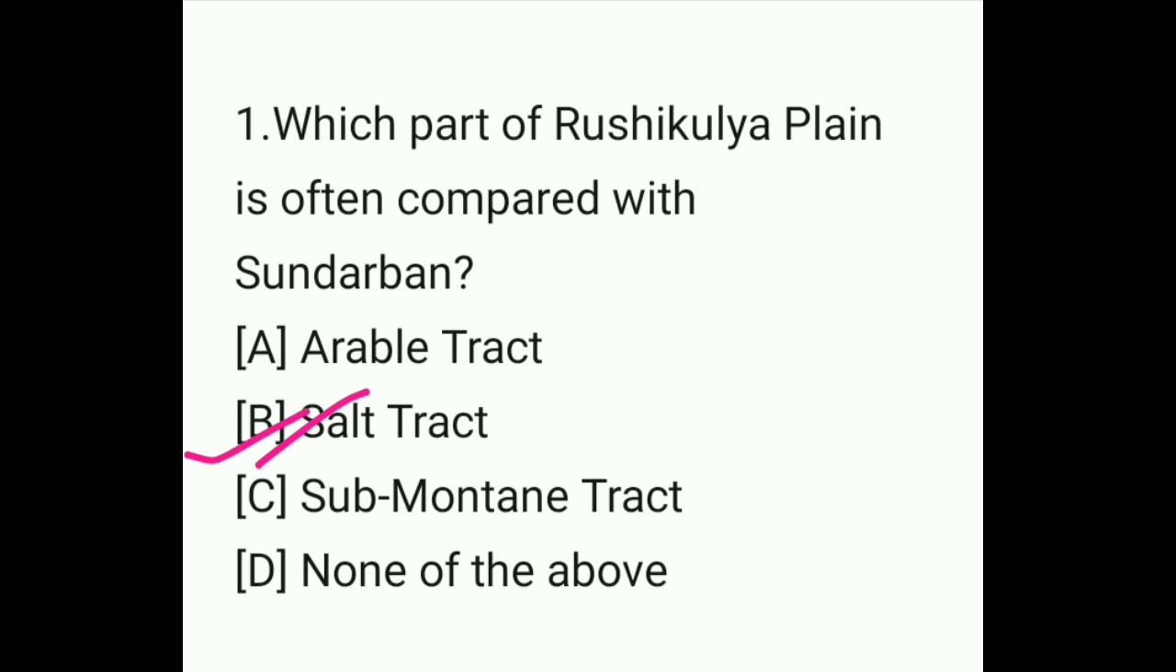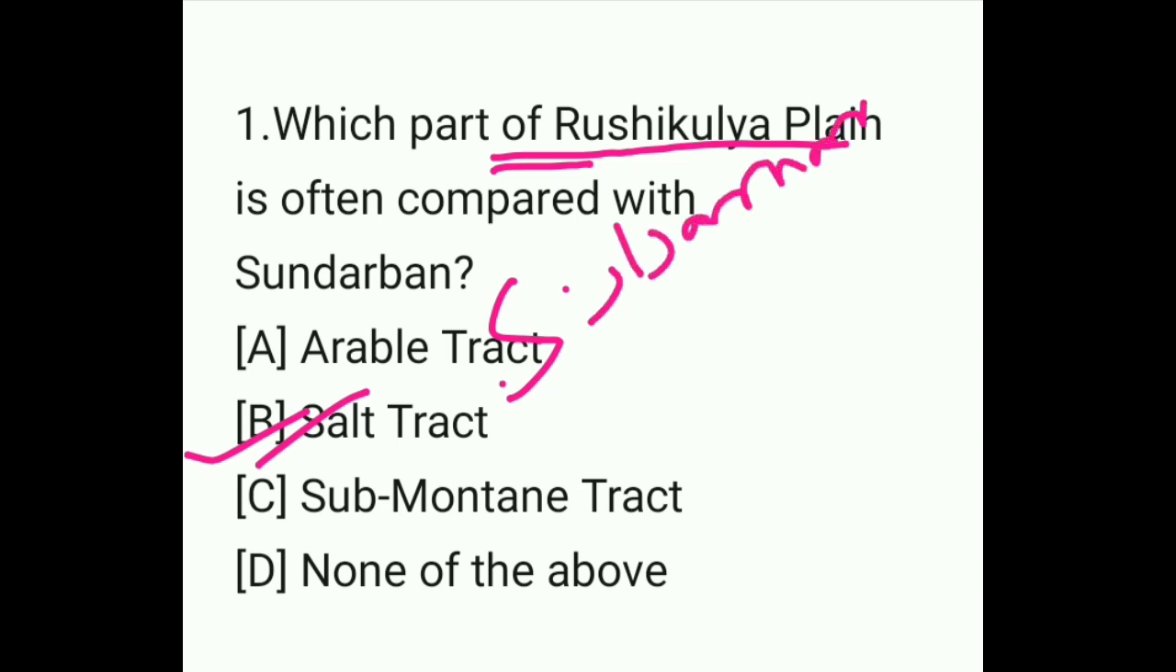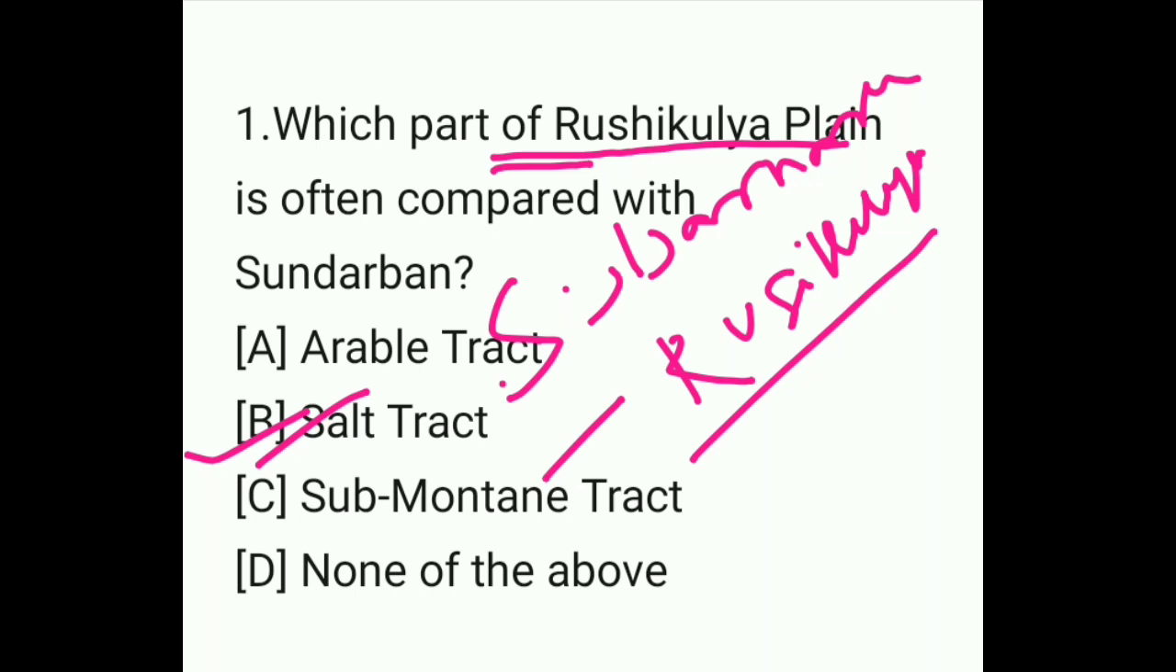If we talk about the coastal plain of Odisha, it spreads from Subarnarekha in the northeast to the Rushikulya in the southwest. Subarnarekha to Rushikulya.